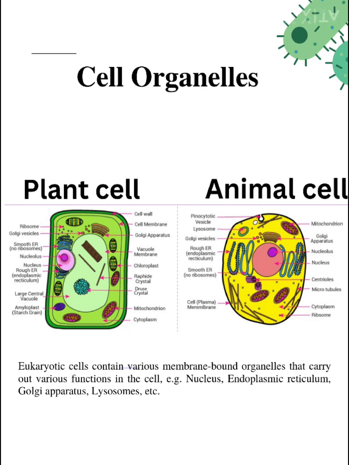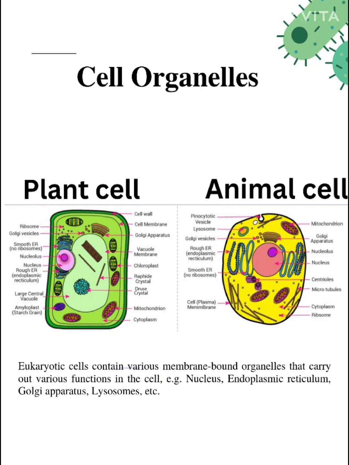Now we will discuss the cell organelles. So eukaryotic cells contain various membrane bound organelles that carry out various functions in the cell. Examples are nucleus, endoplasmic reticulum, Golgi apparatus, lysosomes, etc. So here are plant cells and animal cell. Let us differentiate it. In the plant cell, first of all we can see that it has a cell wall, while the animal cell does not have a cell wall.